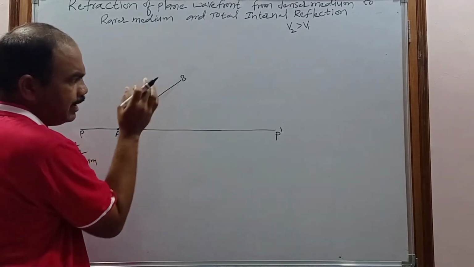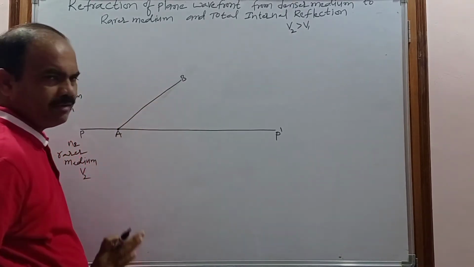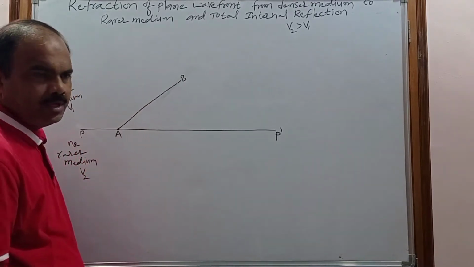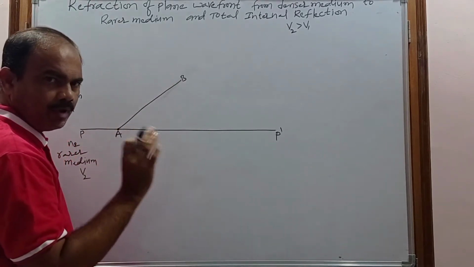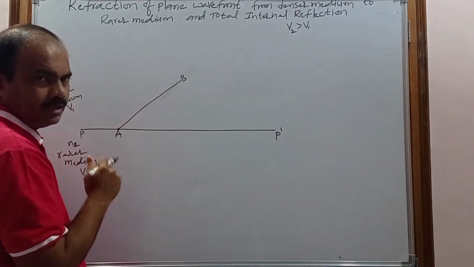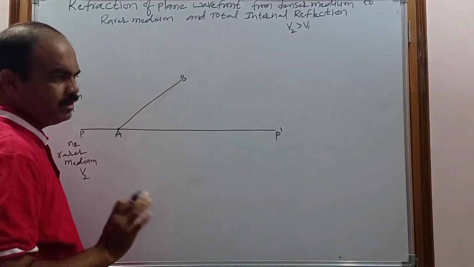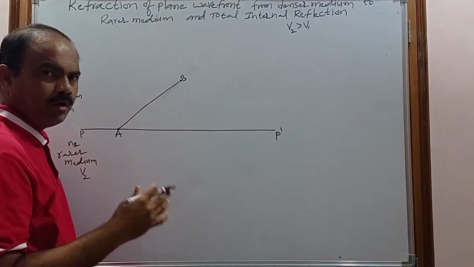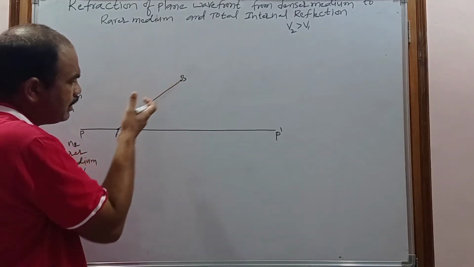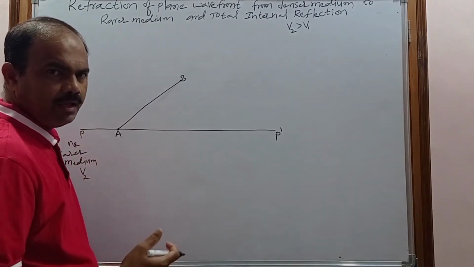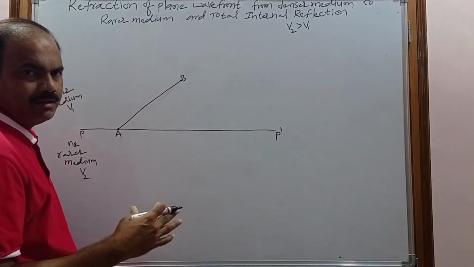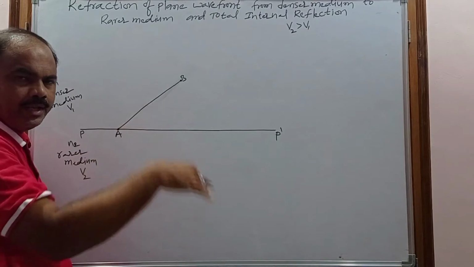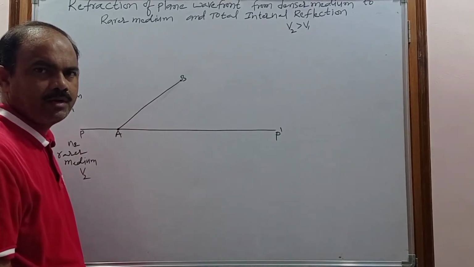But with what angle the plane wavefront is incident on the surface, we don't know. To find that, I am drawing the light rays for this wavefront AB at point B and at point A. How can I draw the light rays for the plane wavefront? According to Huygens principle, the direction of propagation is always perpendicular to the plane wavefront.